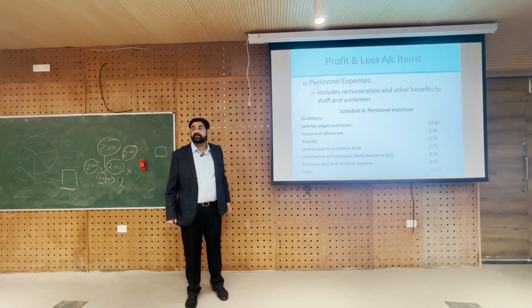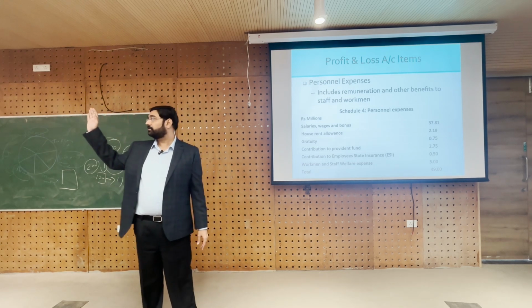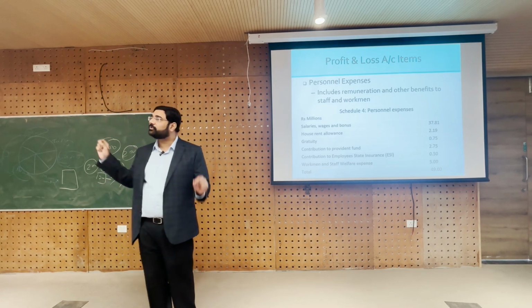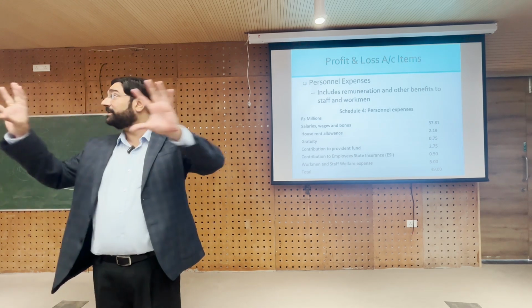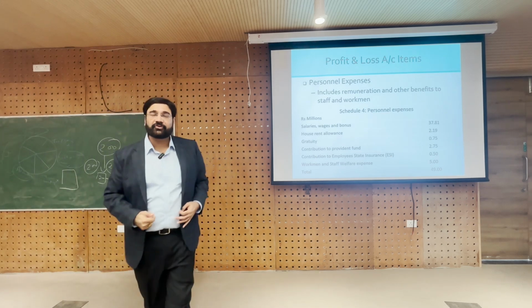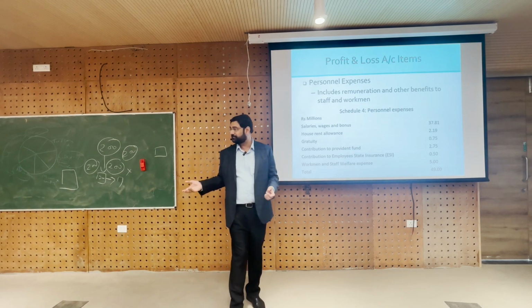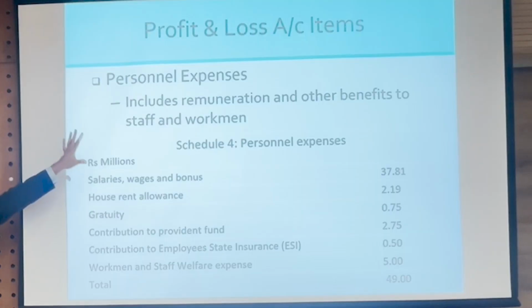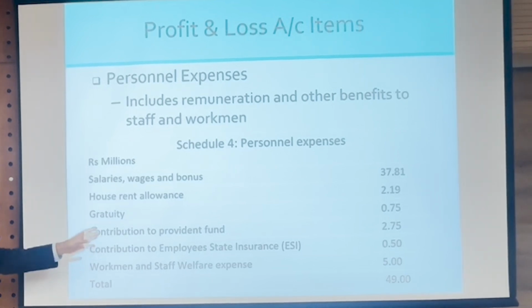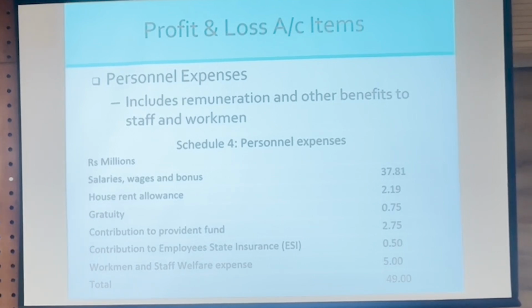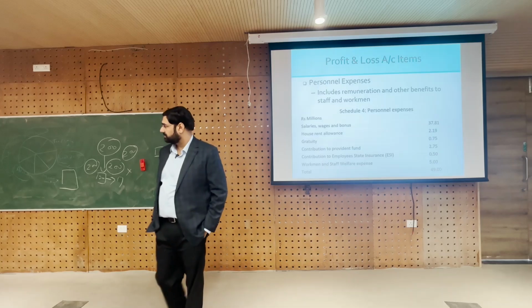And of course, there are personnel expenses. How many of you have work ex? Oh, a lot of you have work ex, that is very good. So did you get only basic salary, or did you get basic salary, some HRA, some other allowances, and then finally they will give you the total CTC, right? You will get provident fund and gratuity and other benefits, right. So that is what the personnel expenses include. We have salaries, wages and bonus, which will include house rent allowance, gratuity, contribution to PF, contribution to ESI, and other welfare expenses. This is your total CTC, cost to the company, right. So personnel expenses are similarly categorized into those categories.